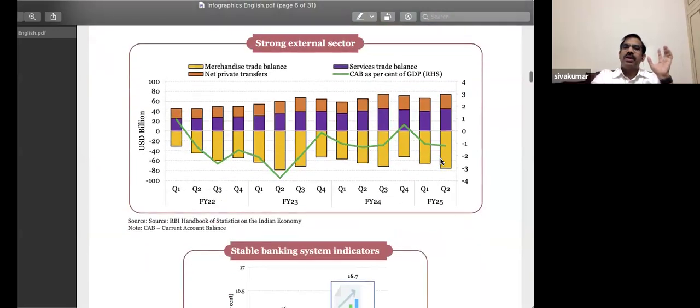Yes. And then look at the external sector. When it's the external sector, you might have been taught a topic by the name balance of payments. If you look at the annual financial statement, how did we define it? The comprehensive statement of all possible receipts and expenditure of the government of India for a financial year.